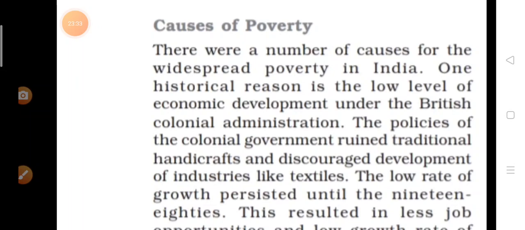And the third one you can write, migration to cities. Migration to cities means the people who were migrating from villages, what they did in cities. So the problem of poverty, which was only in villages at that time, now became a phenomenon of cities also. And the fourth one you can write, huge income inequalities. And the fifth one, socio-cultural and economic factors. So if you write these 5 points, you can easily write.